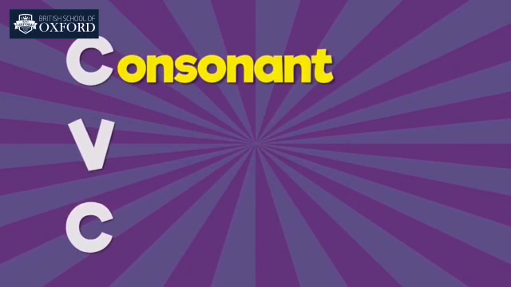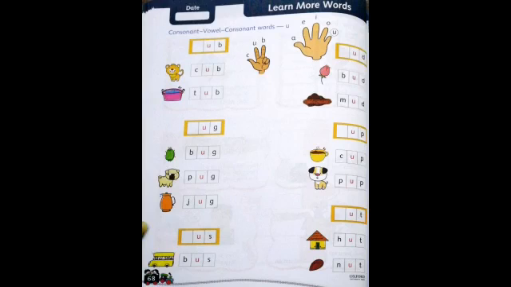Now open your book, page number 68. Here you can see words with letter U. C-U-P, cup. T-U-B, tub. B-U-G, bug. P-U-G, pug. J-U-G, jug. And here is B-U-S, bus. On the next row, B-U-D, bud. M-U-D, mud. C-U-P, cup. P-U-P, pup. H-U-T, hut. N-U-T, nut. Read these words and learn them carefully.